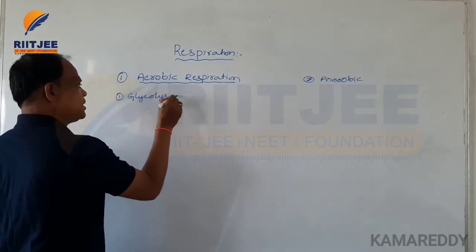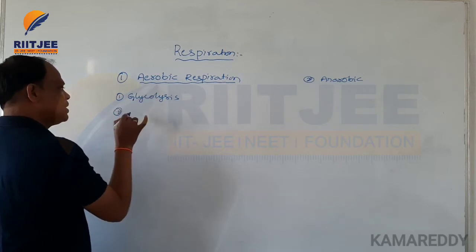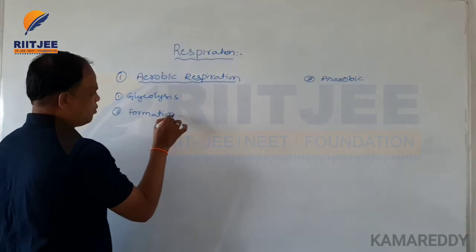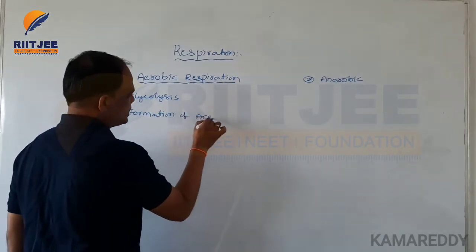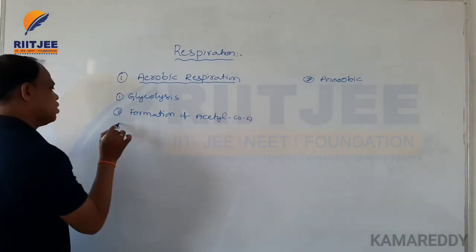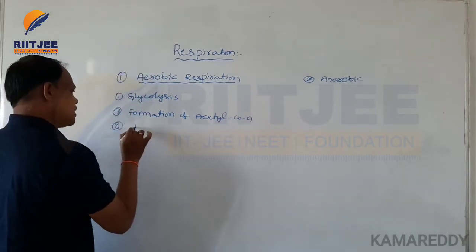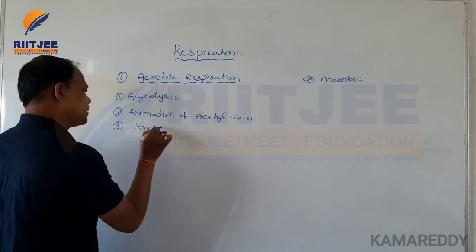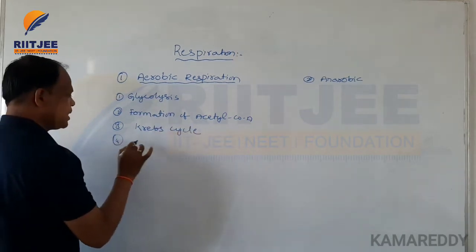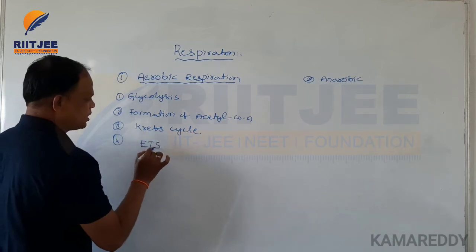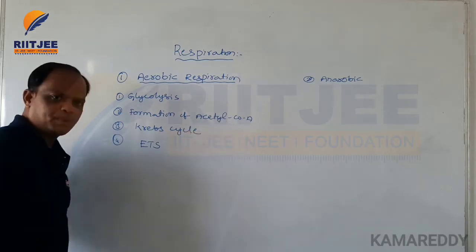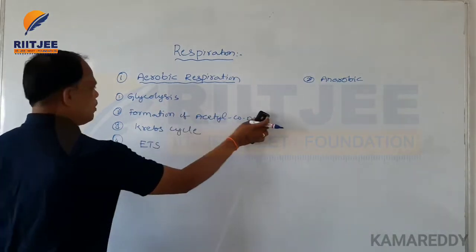The first step is glycolysis. The second is formation of acetyl coenzyme A, the third step is the Krebs cycle, and the fourth step is the electron transport system. This is the aerobic respiration process. These are the basic points, right?